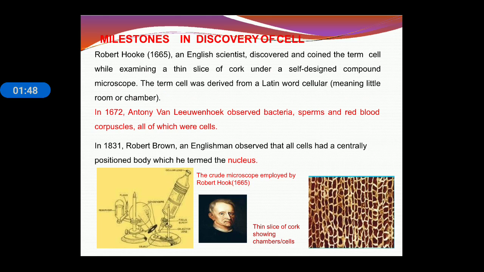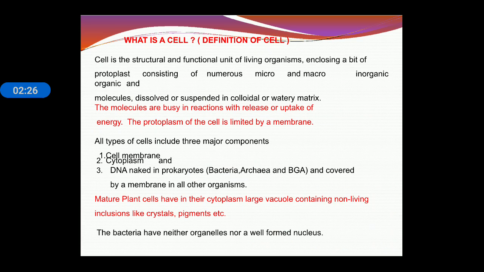Now this slide will explain the discovery of the cell. Different scientists have proposed different discoveries about the cell. Robert Hooke, an English scientist, discovered and coined the term cell, observing it in a thin slice of cork under a microscope. In 1672, Antony van Leeuwenhoek discovered the living cell, and he observed different types of bacteria, sperms and RBCs. In 1831, Robert Brown discovered the nucleus, which is present at the center of the cell, and the nucleus is the commanding area of the cell.